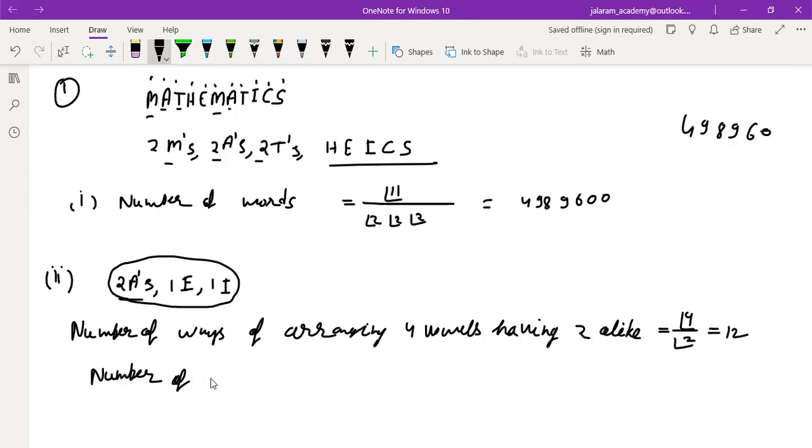So what will be the number of units now? We have 11 letters in all. Subtract these 4, and in place of these 4 we have a single unit containing all 4, as they are always written together. Is that clear to you? So 12 minus 4, in all there are 8 units. These 8 units containing what?